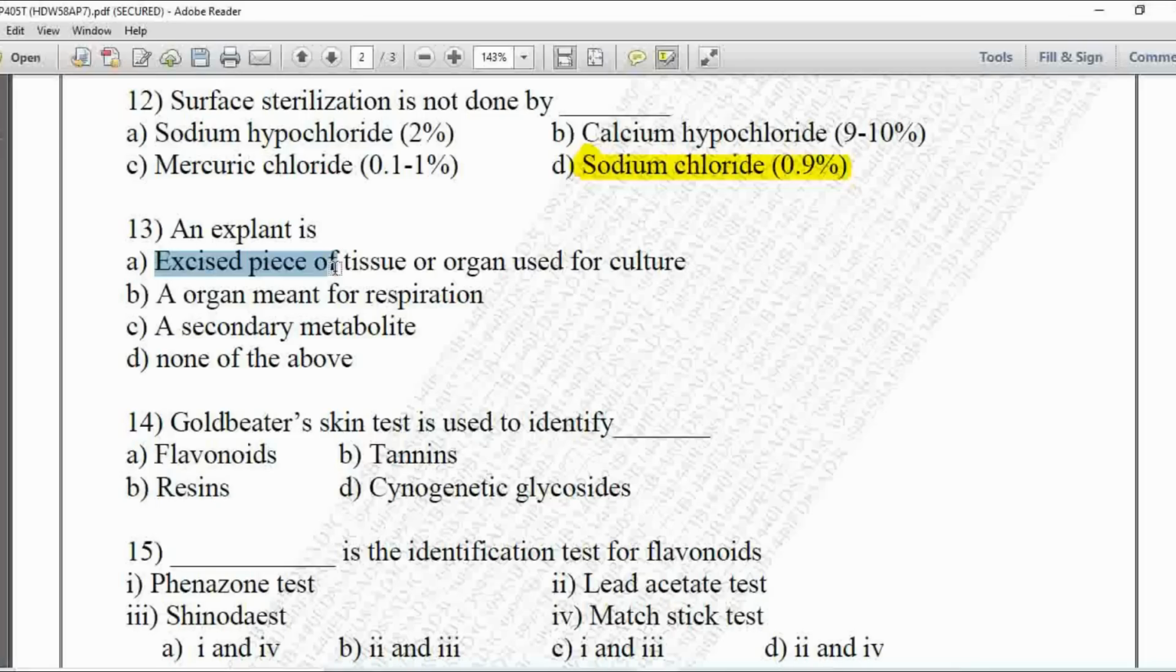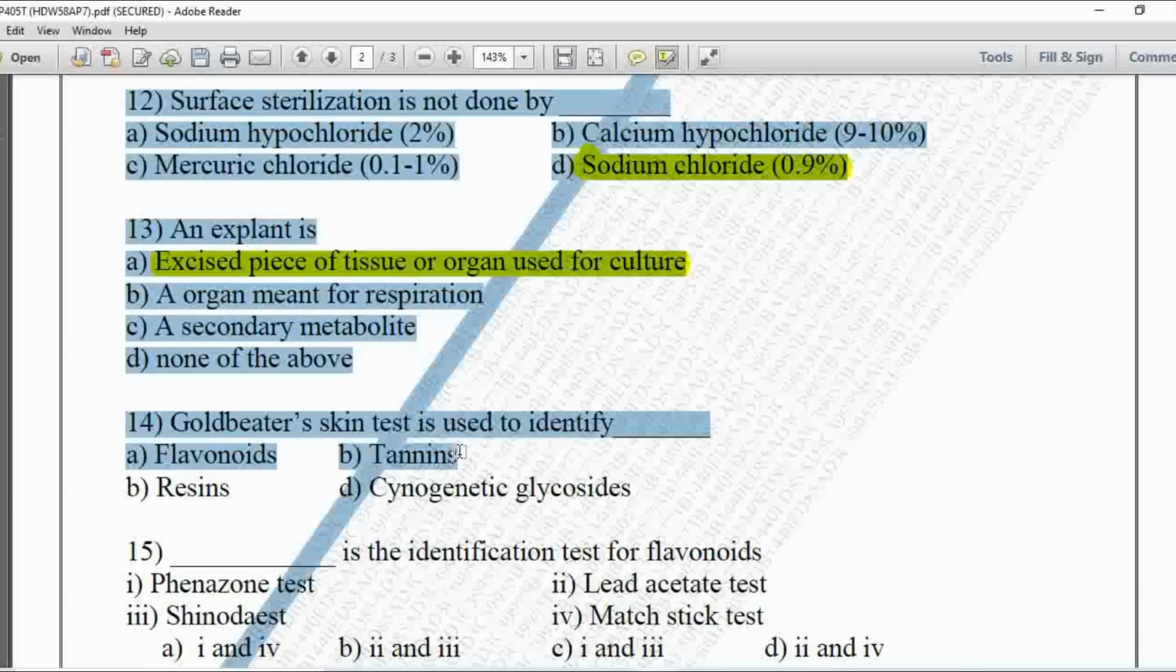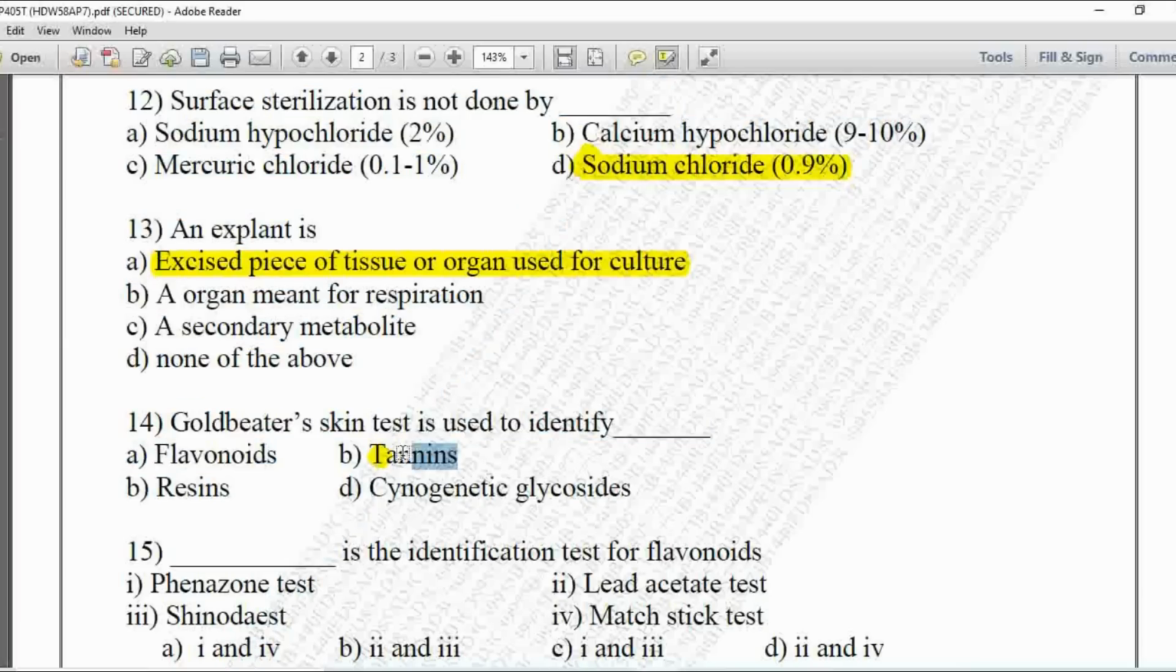So option A is correct. Next MCQ 14. Gold beater skin test is used to identify. Option A is flavonoids, B is tannins. This is option number C, that is resins. It is given B, but it is a C option. And next option is D, cyanogenetic glycosides. So if we see all these options, gold beater skin test is used for identification of tannins. So option B is correct.